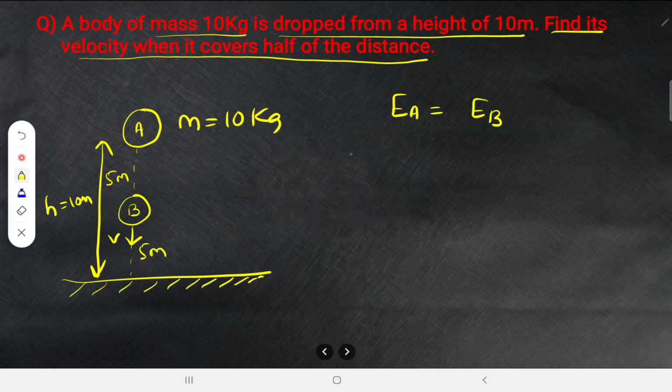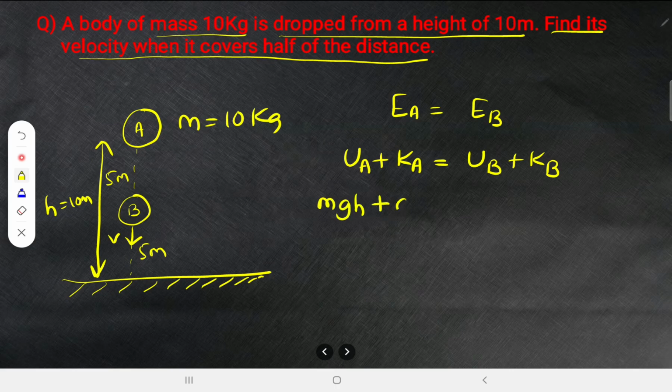Now energy at A means potential energy at A plus kinetic energy at A should be equal to potential energy at B plus kinetic energy at B. This is the formula, right? Now what is the potential energy at point A? This here is the point A, right? So what is the formula? mgh. Plus kinetic energy is 0 because it is dropping from there. So definitely the velocity is 0. So therefore kinetic energy at this point is also 0. Correct? I hope you are understanding. We are dropping from this point. We haven't dropped yet. That's why kinetic energy is 0.